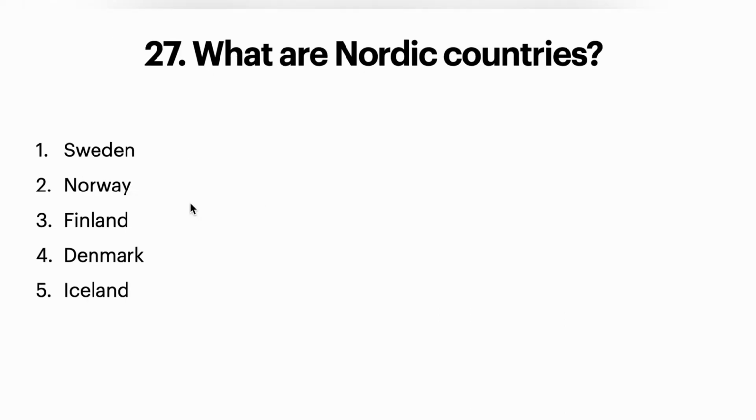Okay. 27th question, what are Nordic countries? We have 5 Nordic countries. They are Sweden, Norway, Finland, Denmark, and Iceland.